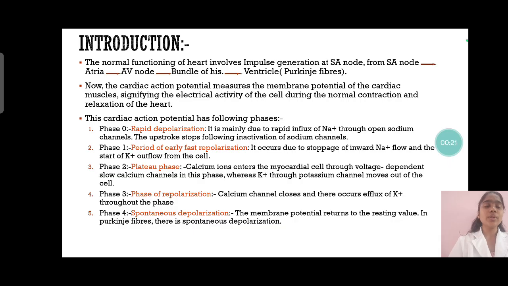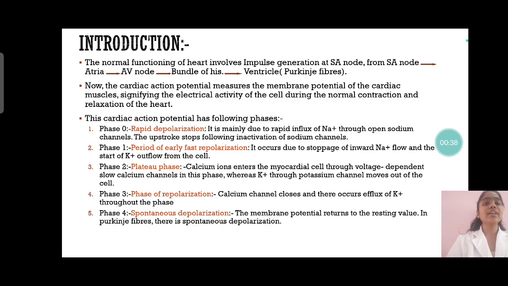The heart generates its own impulses with the help of the SA node. Now the impulses from the SA node are transmitted to the atria, from the atria to the AV node, right? From the AV node, the impulses get transmitted to the ventricles and the whole of the heart musculature with the help of the bundle of His and Purkinje fibers.